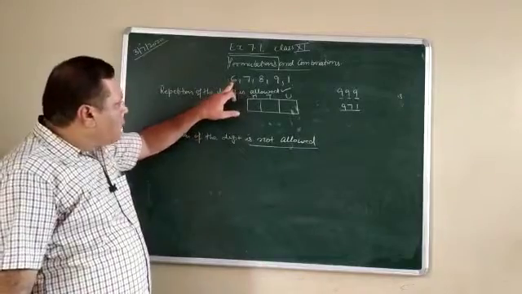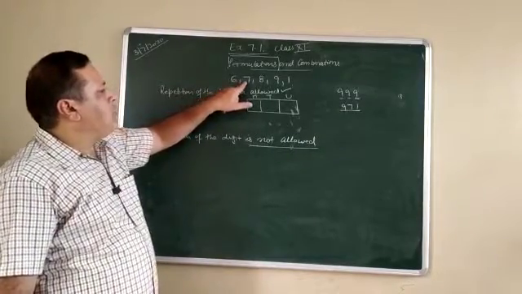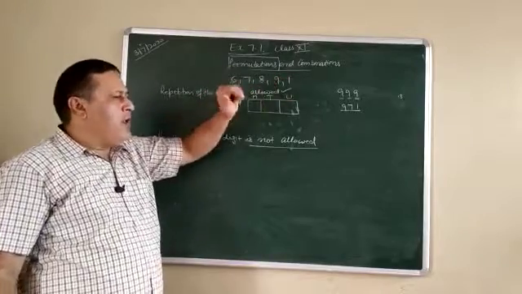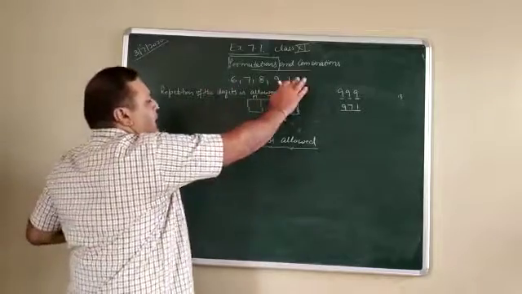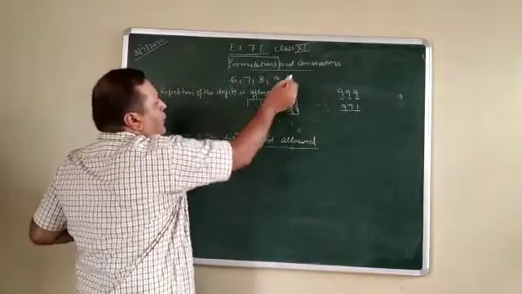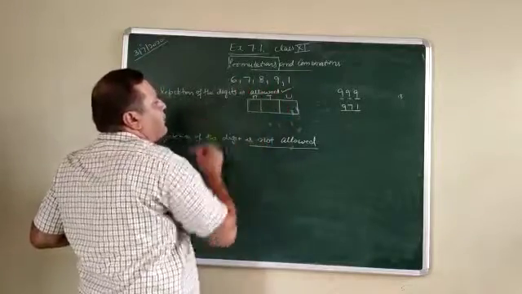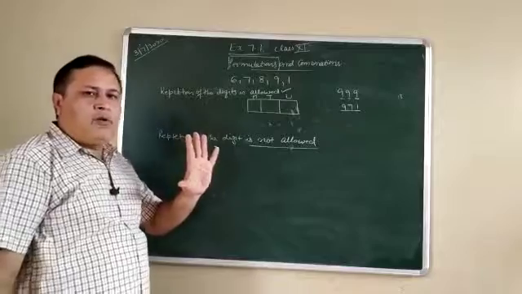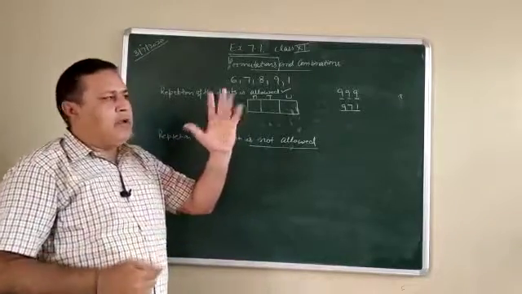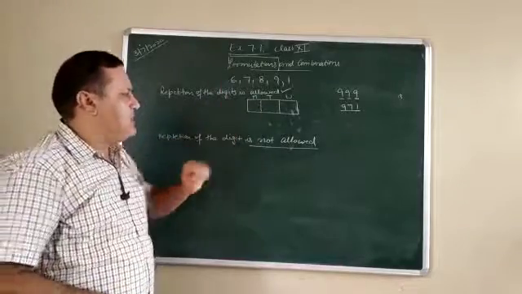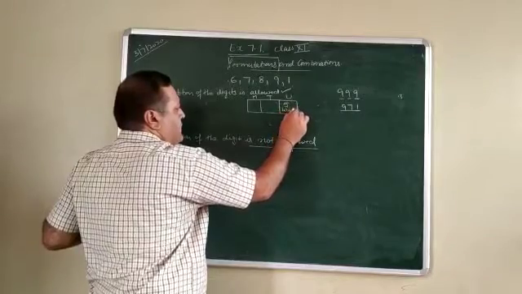So in total there are 5 different numbers available to us, 1, 2, 3, 4 and 5, and we have only 3 spaces to fill. So out of these 5 we can fill any one of these. For example, if we want to fill any one place, then total 5 numbers are available to us. Out of these 5 I can choose any one. So I have 5 choices. So this place can be filled in 5 ways.